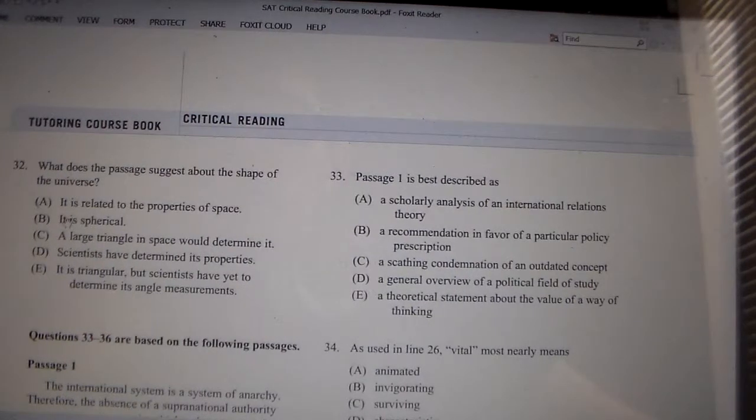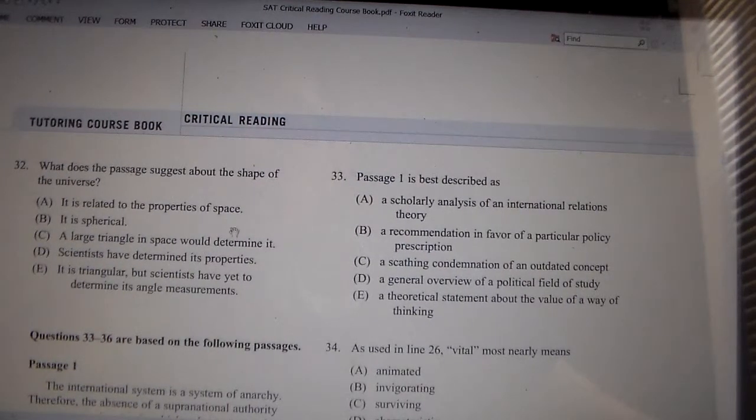Well, first thing we could do is we know that it said from the beginning that scientists do not know what the shape of the universe is, so B is clearly out, right? E is also out because, again, it's making a declarative statement: it is triangular, it is spherical. We don't know those things. What about D? Scientists have determined its properties. Well, no, because they don't know what the shape is, so that's out too.